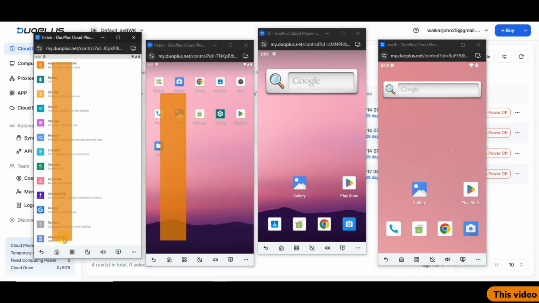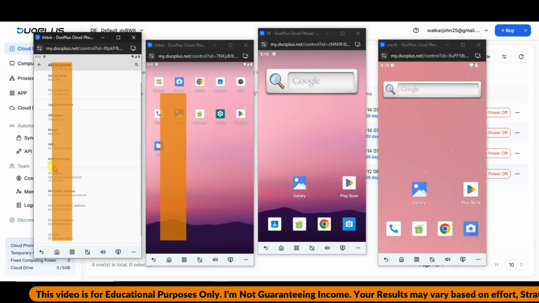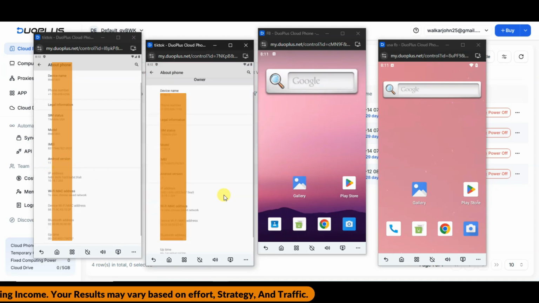Guys, you can see this cloud phone is looking just like physical phone. Here you can see About section in Cloud Phone 1. Here you can see Android version 11. Now let me check Cloud Phone 2. You can see IP address is different.